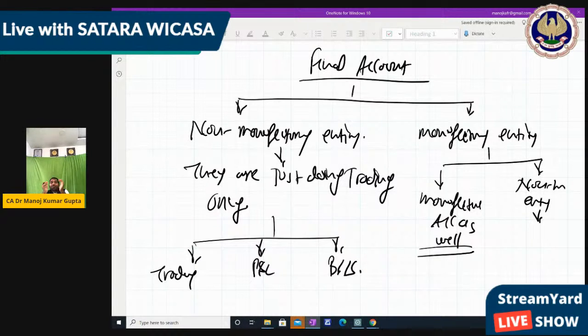So now here we first do the non-manufacturing entity: trading account, P&L account and balance sheet. Then for the manufacturing entity, we do only the manufacturing account, because the trading account, P&L account and balance sheet are the same as we had already used. Trading account, P&L account and balance sheet are the main final accounts. Manufacturing account is a part of costing, which is not so huge because it's a separate chapter, a separate subject, which you will learn in the future in CA Inter and CA Final.